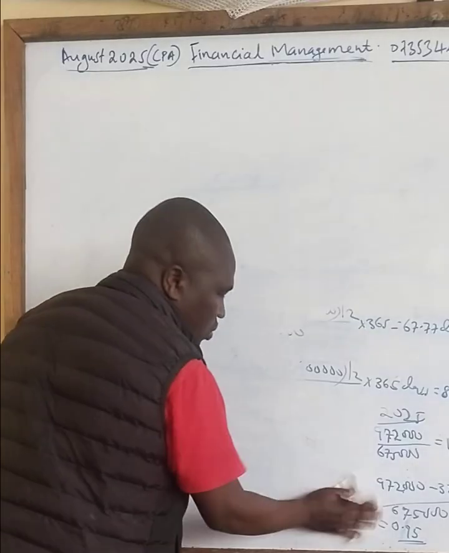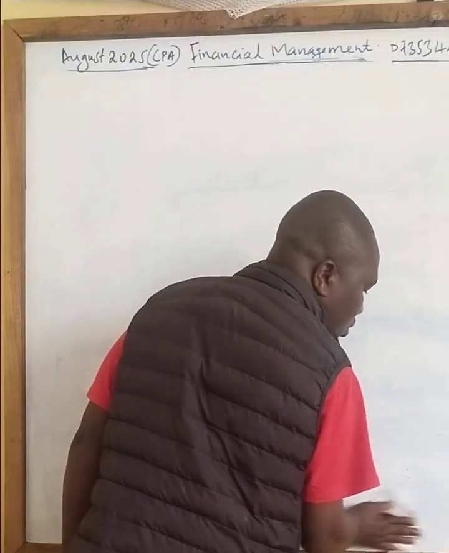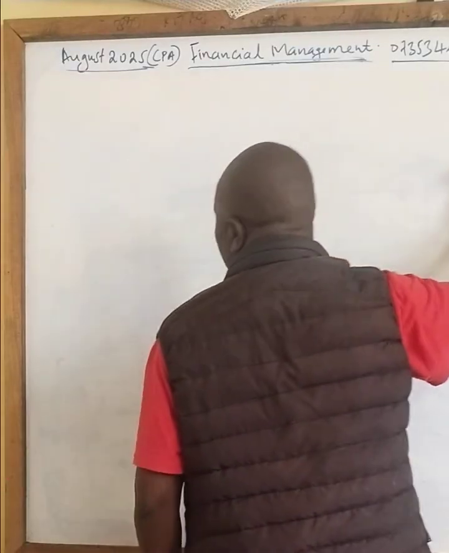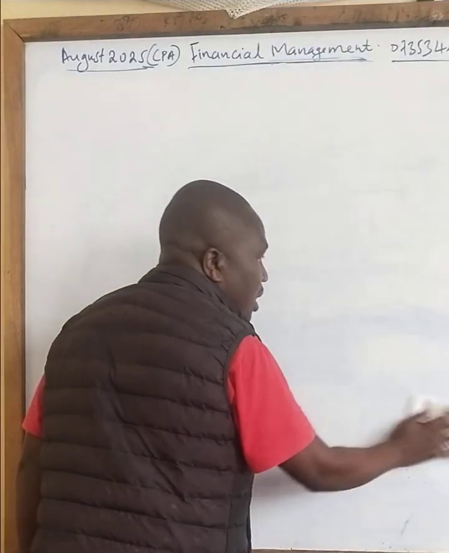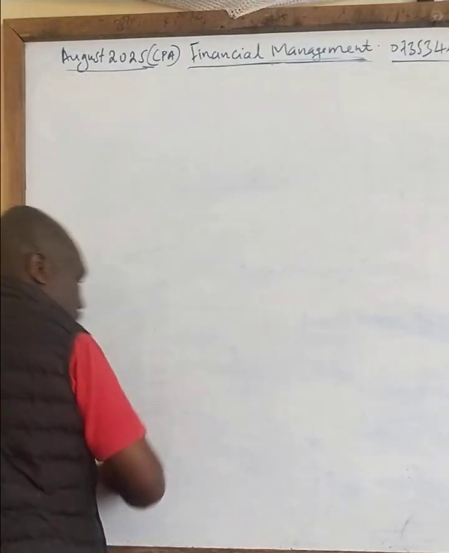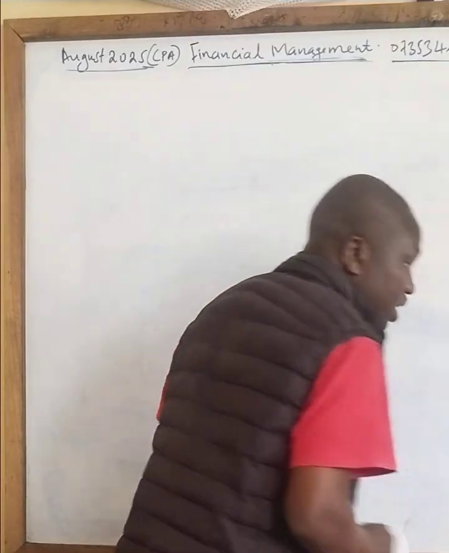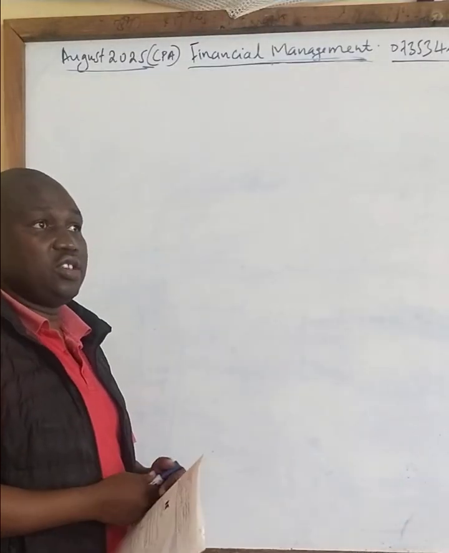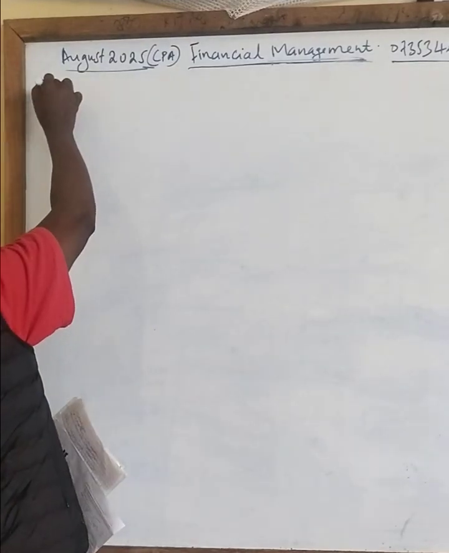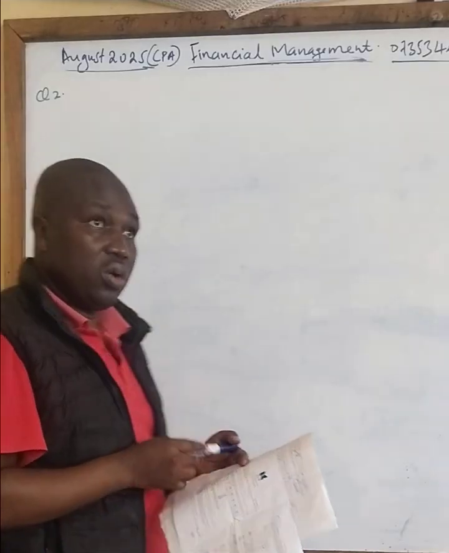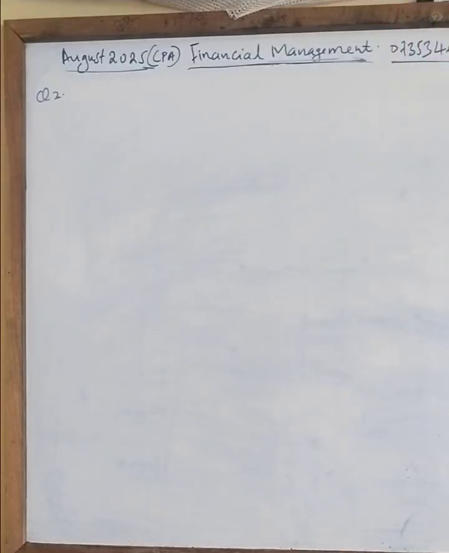Number 2, we can calculate this one using the Miller and Orr model. So Miller and Orr accommodates stochastic or probability, whereby we have the upper limit, optimal, and also the lower limit. So in this question, we have been given lower limit, upper limit, and all that. So therefore it is Miller and Orr. So let's see question 2, Miller and Orr.